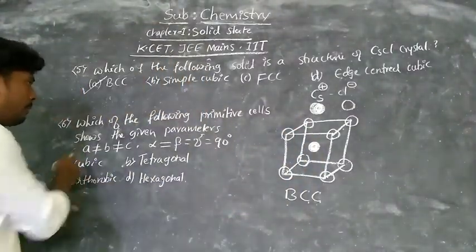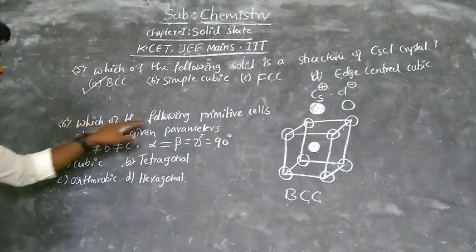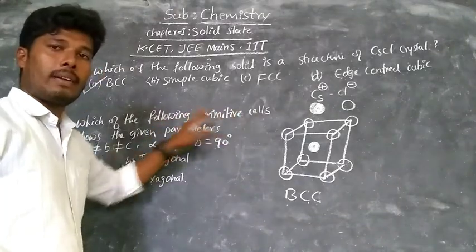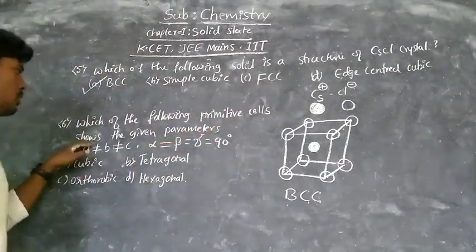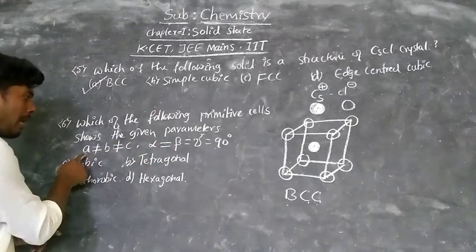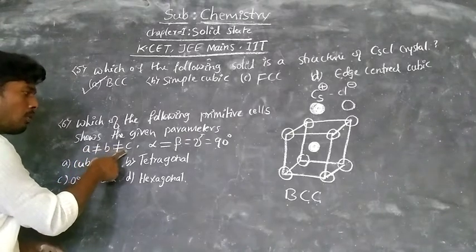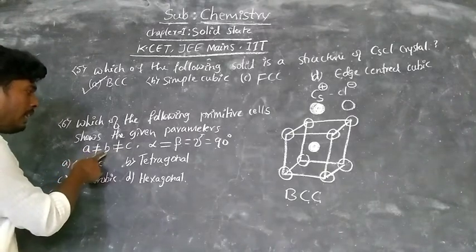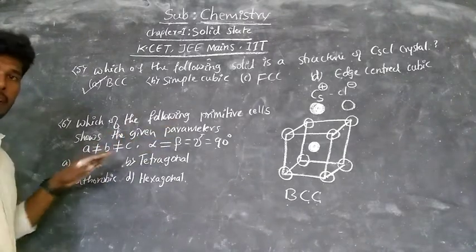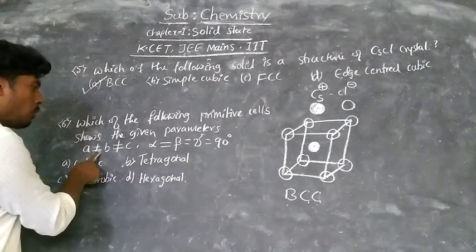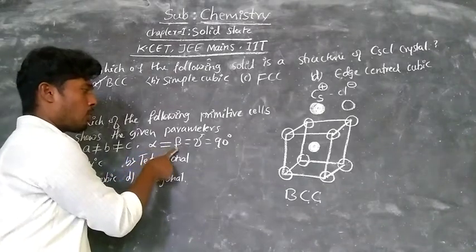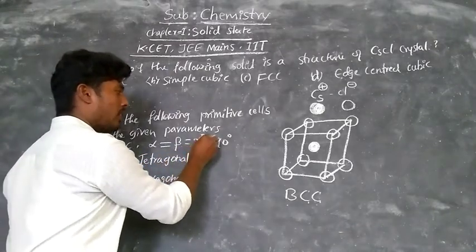Now take the next one, the sixth one. Which of the following primitive cells shows the following parameters? Here they have given the parameters. A is not equal to B, which is not equal to C. And they have given alpha is equal to beta, which is equal to gamma, and all these are equal to 90 degrees.